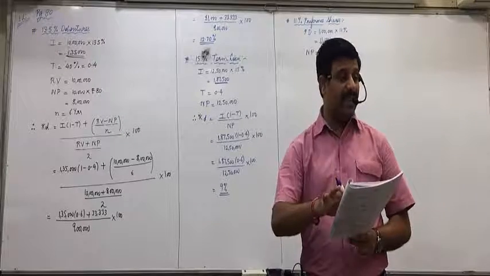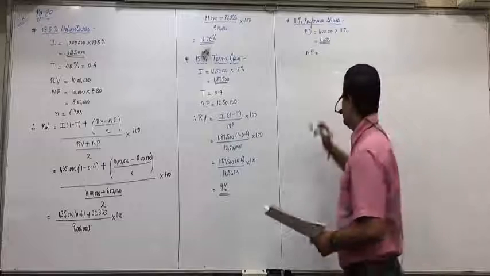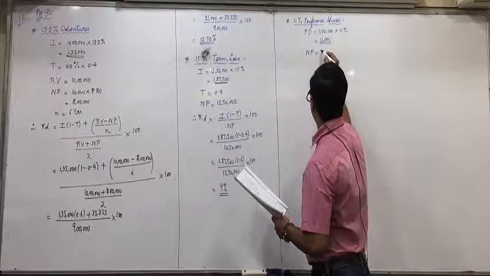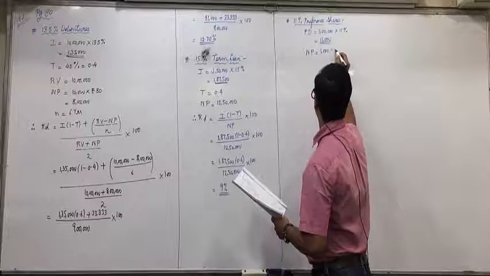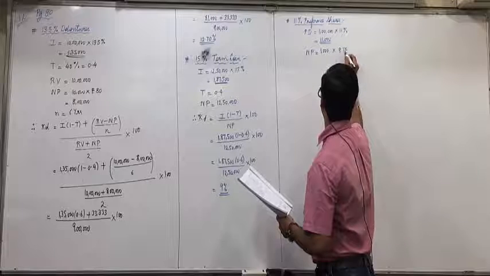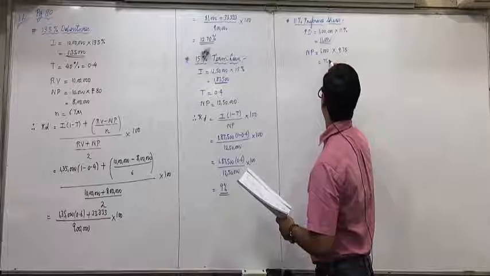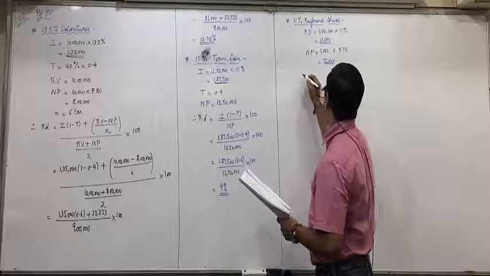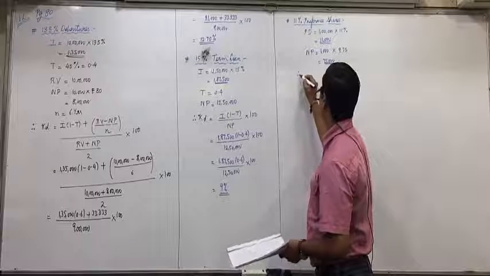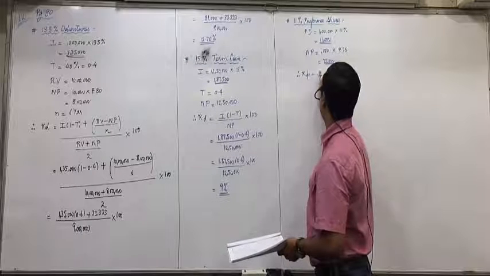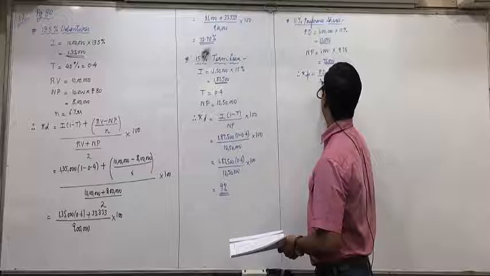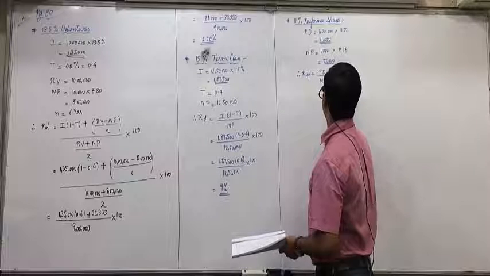Did you mark 75 as NP or not? And there are how many preference shares we discussed? 1 lakh divided by 100? 1,000. 1,000 into 75. 75,000 will be taken as net proceeds. Now we can apply the formula. KP equals to PD upon NP into 100.